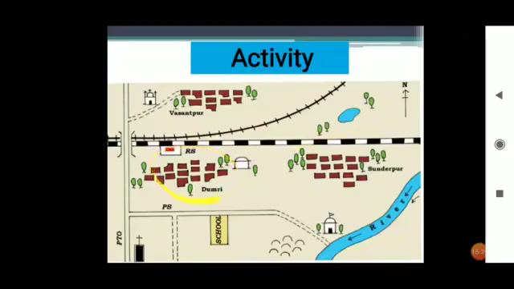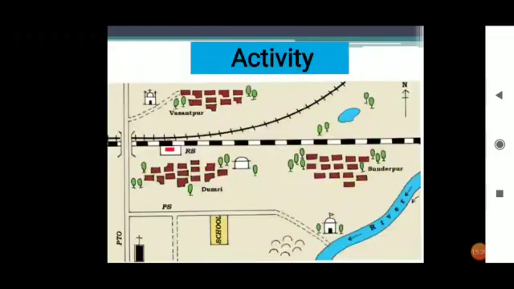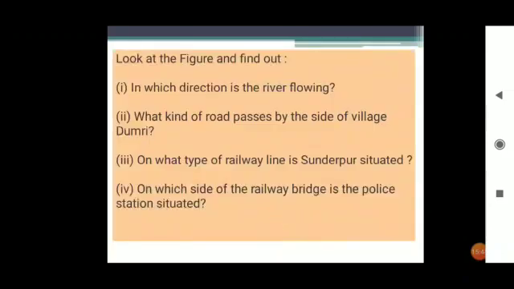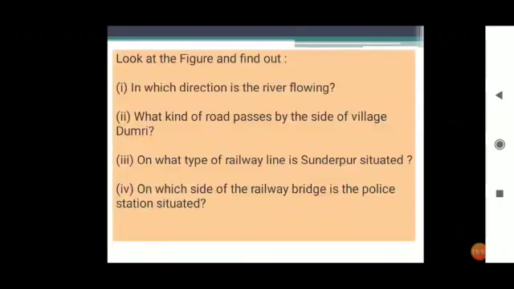This is a village Damri. This is a village Basantpur. This is a village Sundarpur. This is a school. This is a police station. Okay, these are the roads. One metallic road and not metallic road, and this is the graveyard as you seen in the pictures. Now let's see what you have to do in this. You have to look the figure and find out the answers.